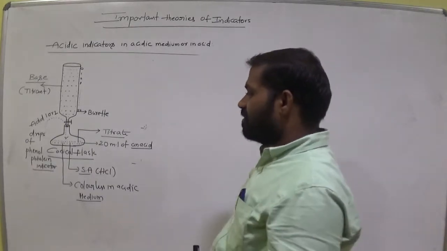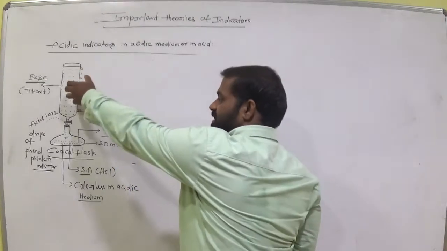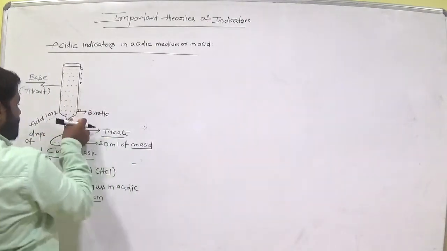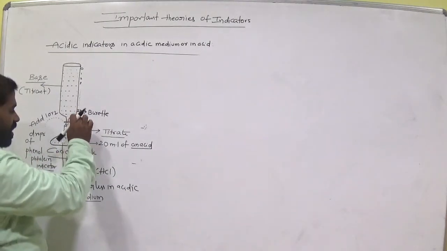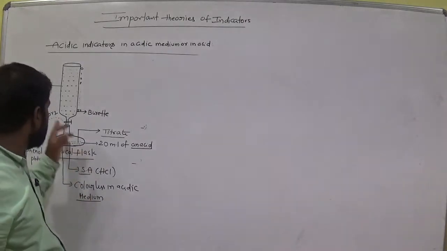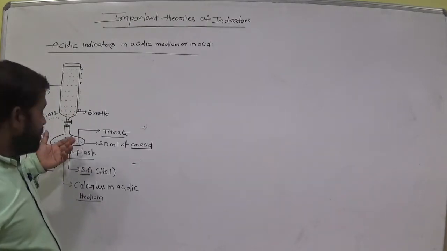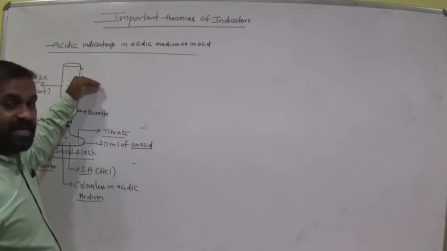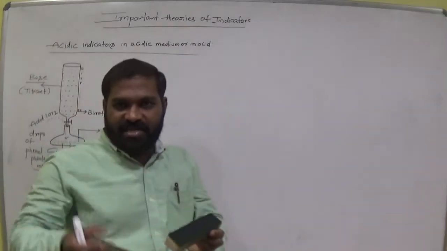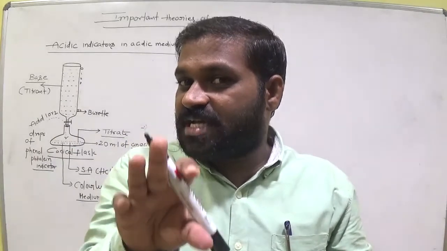Okay. Now in base medium. In base medium means when we add the base into the conical flask one by one, drop by drop. So we open this valve and add the base one by one into this conical flask. Now this conical flask consists of phenolphthalein indicator, which is colorless in acidic medium. Now we are going for titration with this titrate and titrant in between. So release dropwise and shaking. Now base is added into the conical flask.